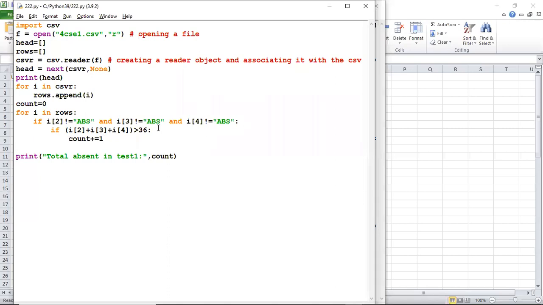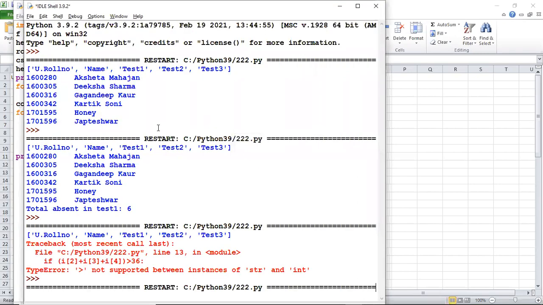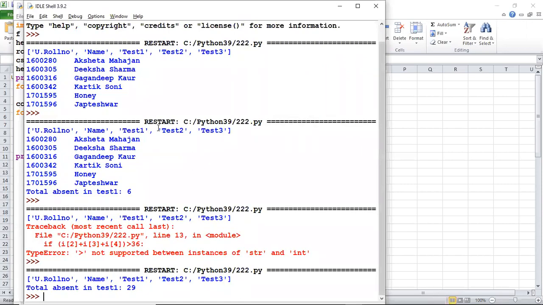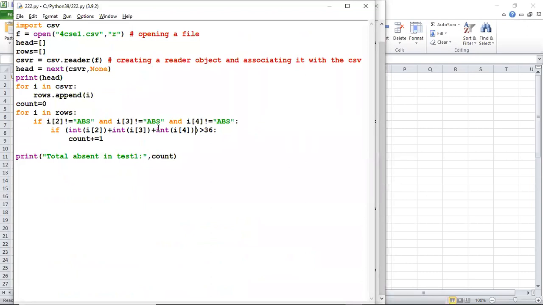So we need to, yeah, that's simple. Actually, we just need to do the, it is in string. So we need to put it as int. Let's put it as int here. Hope it works now. So 29 people are over 50%. Okay? Over 50%. That is total is 72.